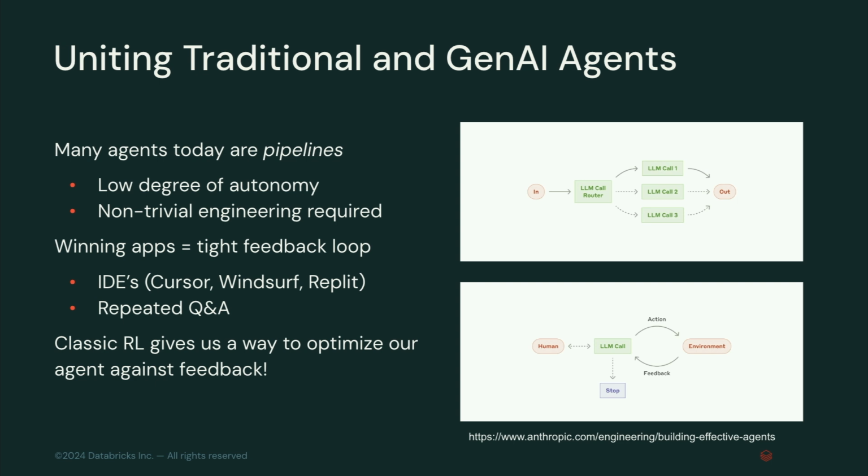Oftentimes there's a low degree of autonomy, and there might be non-trivial engineering required. If you're a data engineer, this is something that we're all used to, and we actually say, hey, this is a good thing, right? I don't want there to be this non-determinism in my workflow. I don't want there to be hallucinations as to whether or not I match up data or send off data to some non-secure place, right? Alternatively, there's this more iterative approach, which is that second diagram that you see on the bottom there. In cases where we see tight feedback loops, hopefully you're starting to see the RL picture side of things, right? When we say that there's a tight feedback loop, that means we're taking the rewards that we might get in the case of some of these IDEs like Cursor.